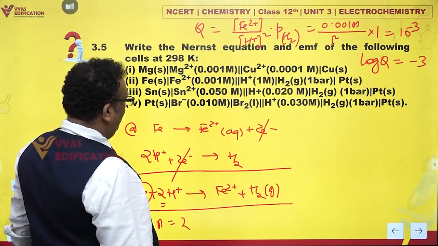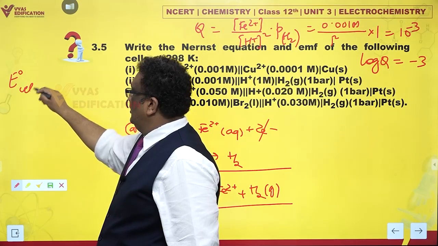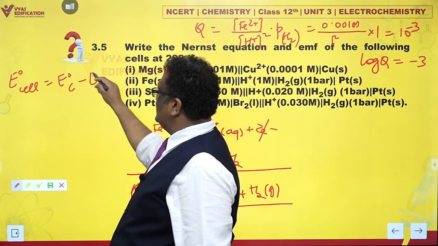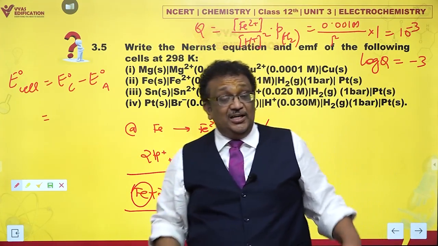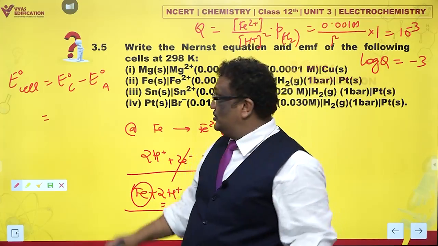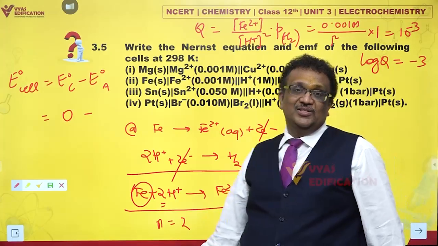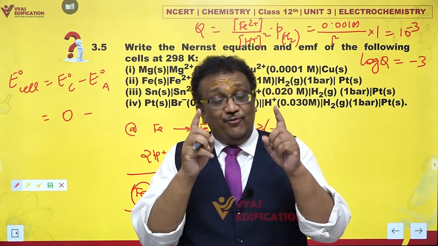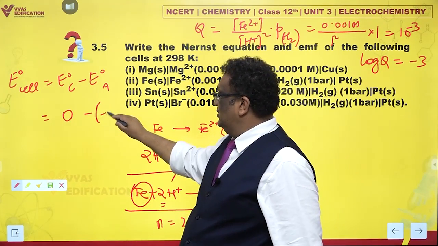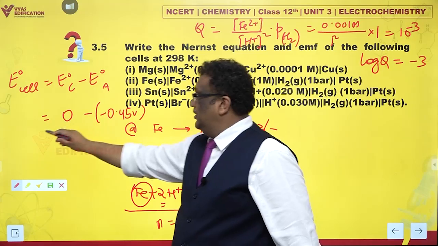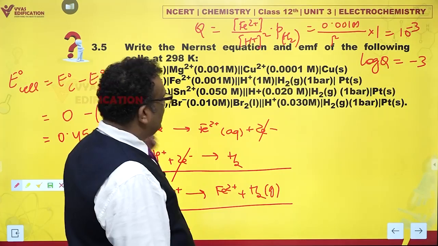What about E naught cell? Can we calculate E naught cell? Of course we can. E naught cell is E naught cathode minus E naught anode. What about cathode? Standard hydrogen electrode has E naught 0, yeah, half cell. And what about anode? Anode is iron to ferrous, minus 0.45 volt, if you check the chart given in NCERT for SRP values. That comes out to be 0.45 volts. That's beautiful. That is E naught cell.